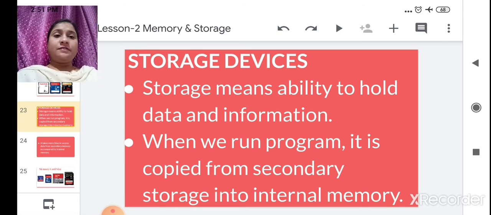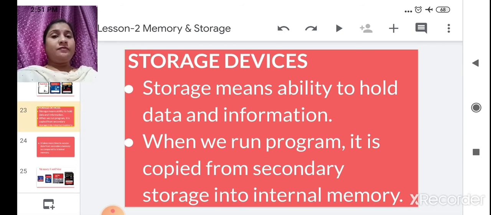Whatever you stored in secondary memory is first loaded in internal memory, and only then can you use it. You cannot directly use it from secondary storage.